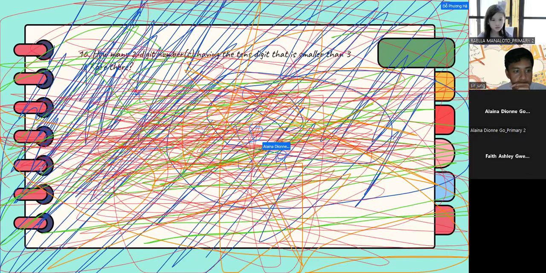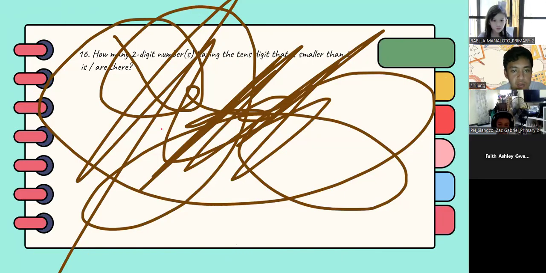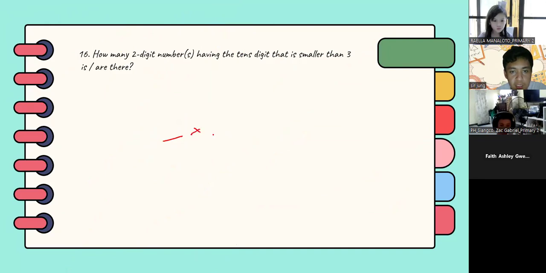How can everyone draw? Let me be the one who will annotate. Someone please stop it, please. So you have this one, then 0 to 9, right?